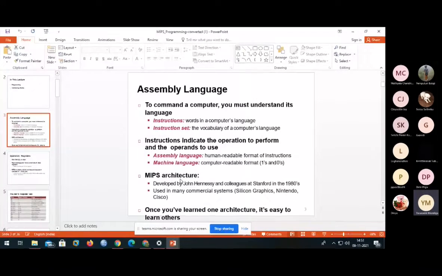Now from the MIPS architecture point of view, who developed it? This was developed by John Hennessy in the year 1980. By using the commercial system elements it will be used. Next, moving to the